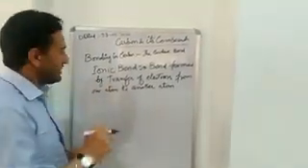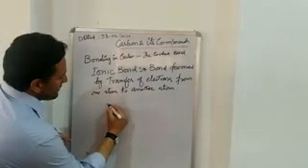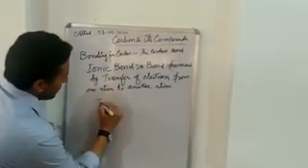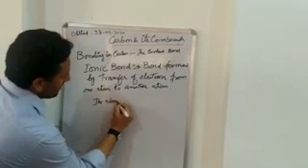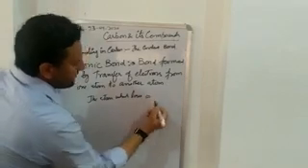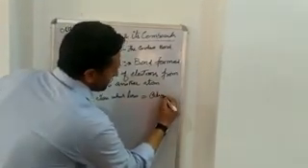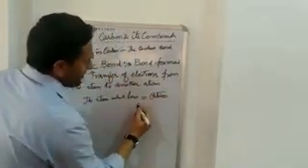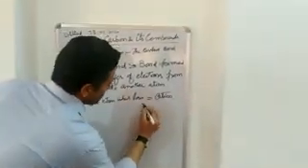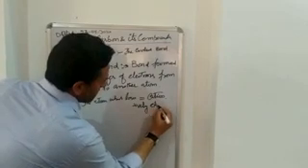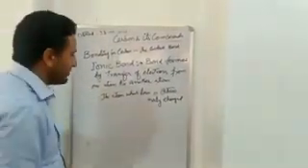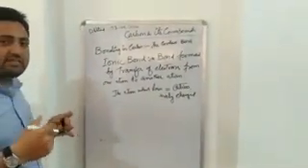And in that process, the atom which loses the electron is called a cation, and it becomes positively charged. And the atom which gains the electron becomes negatively charged, and it is called an anion.